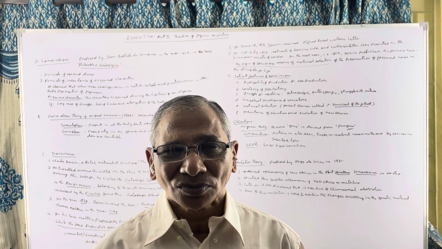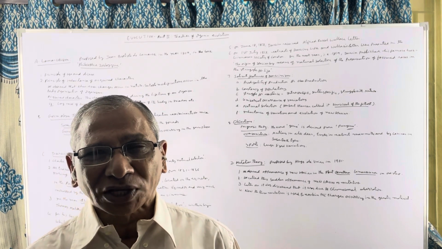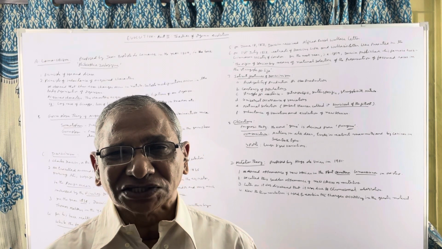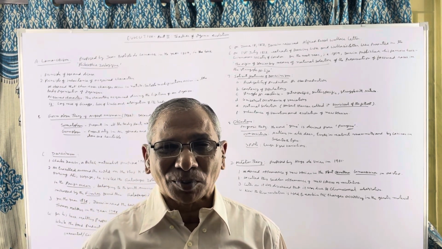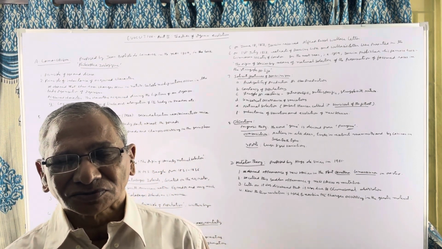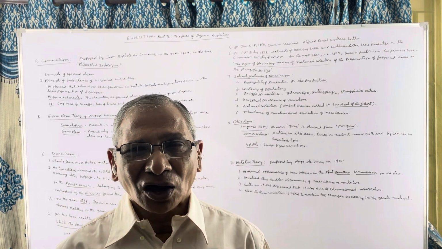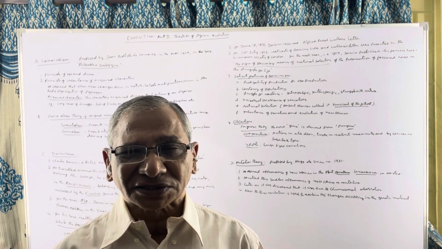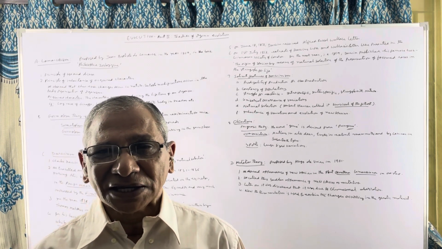According to him, in the bodies, the substance is present in two types. One is called somatoplasm, another one is germplasm. The somatoplasm is present in the somatic body cells, whereas germplasm is present in the gonads. Any changes occurring in the somatoplasm are not heritable. They have no chance of inheritance. But any change occurring in the germplasm is heritable.